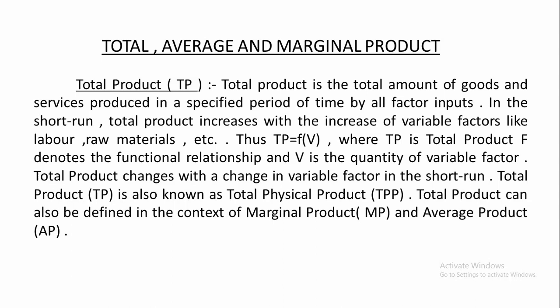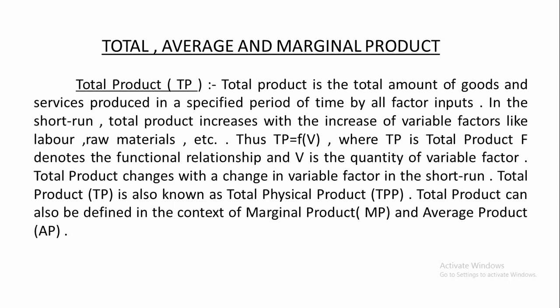So thus, total product is a function of V. That means total product is a function of variable factor. Total product in a short run depends on the quantity of variable factor, the size of variable factor. Yes, it is written here. TP = f(V), where TP is total product, f denotes the functional relationship and V is the quantity of variable factor.